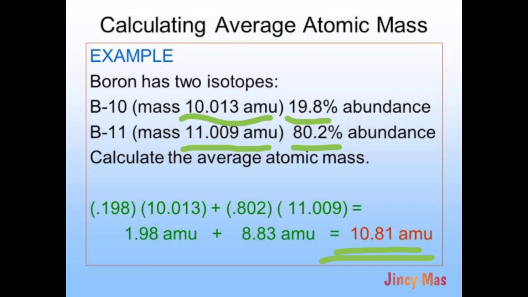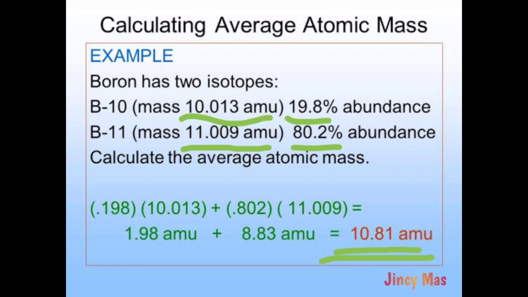So we multiply the mass of boron 10, 10.013, by its natural abundance 19.8%, that is 0.198 times 10.013, plus the mass and natural abundance of boron 11, that is 0.802 times 11.009, which equals 10.81 AMU.